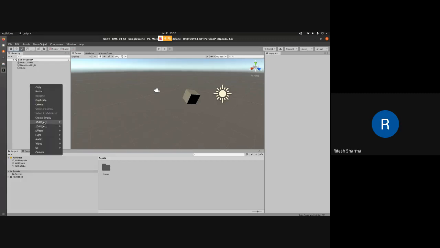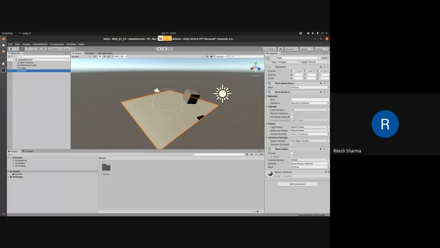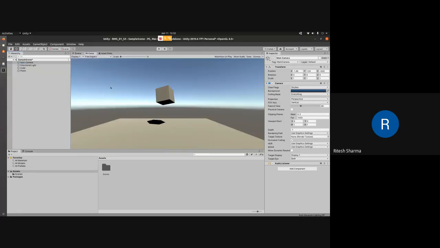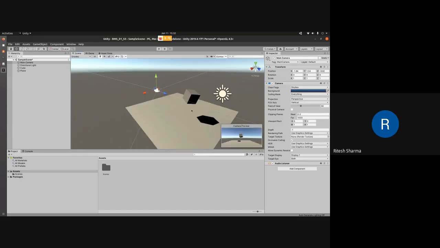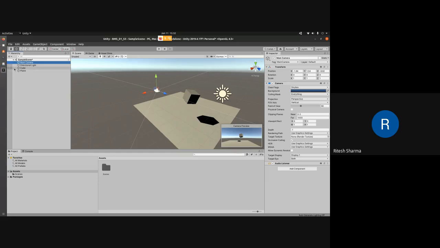Before doing that, as I told you, we need a floor so that we can get a sense of shadows. So in 3D object, right click, 3D object, click on plane. Okay, so that will build this plane here. I'll just rotate it a bit. Yeah. So now you can see that this shadow is being cast by this particular object. That just makes the scene more realistic in certain ways, if you have a plane in your view. Okay, yeah, so that's it.